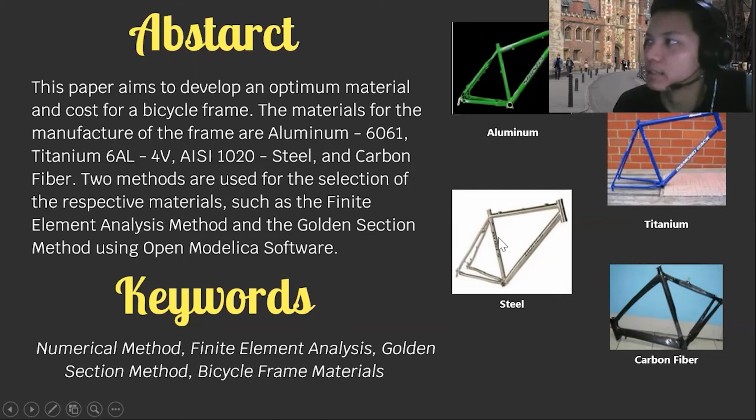As you can see on the right side, this is an example of a bicycle frame using aluminum, titanium, steel, and carbon fiber. Maybe in the abstract, I'm not mentioning that aluminum is actually the most optimum, the lowest cost that can be compared to the others.